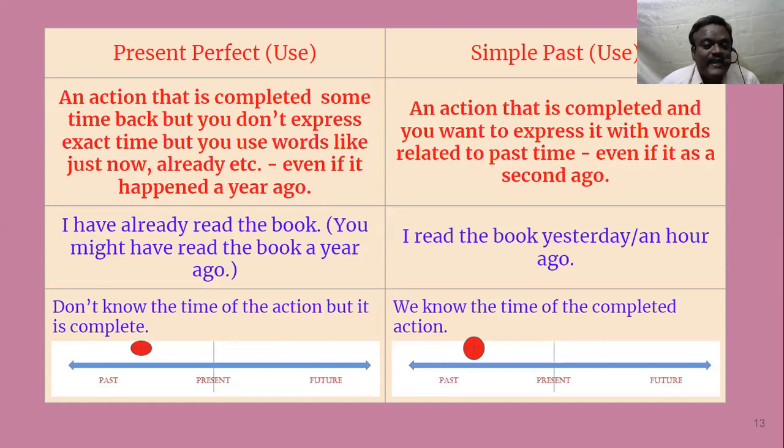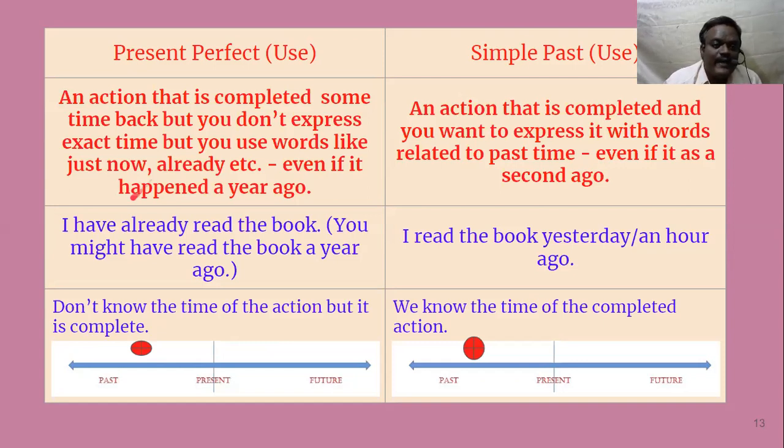I saw the movie yesterday. Okay, so when you want to tell about the time, when there is a time stamp, you use simple past tense. When there is no time stamp as such, you simply say the action is more important. Then you use, I have already read the book.